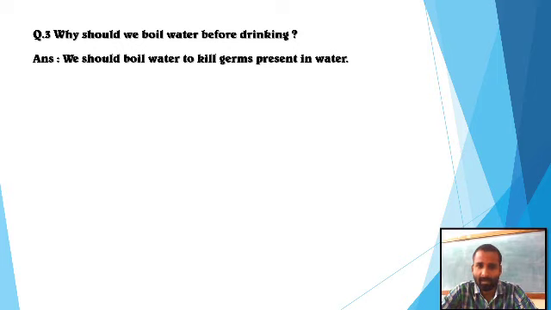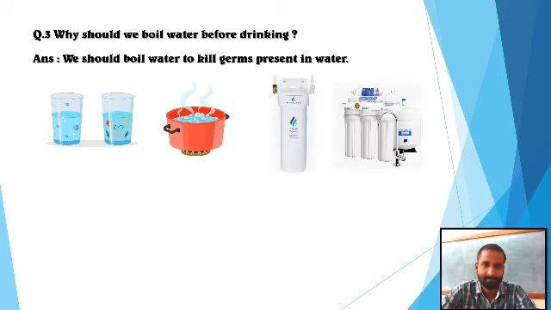So we should boil water to kill germs present in the water. As you can see in the picture, you can boil, or you can use a purifier or a filter to kill these germs and bacteria present in the water. Then you can drink clean water. So always drink clean water, and avoid drinking polluted water.